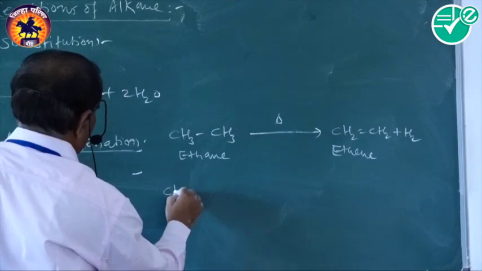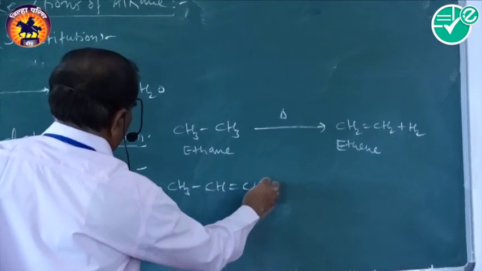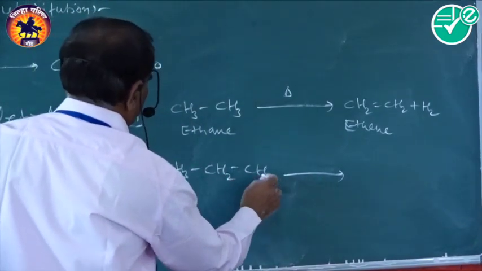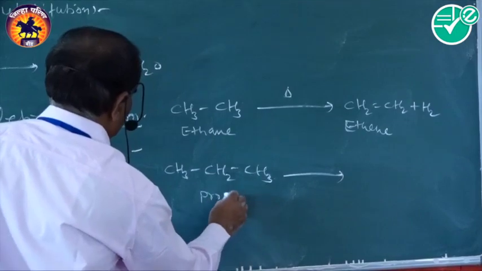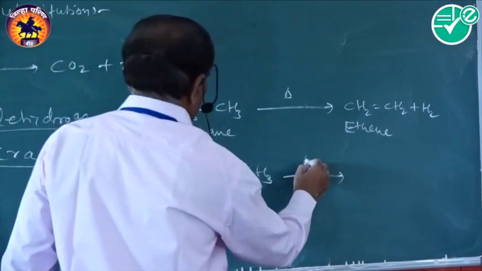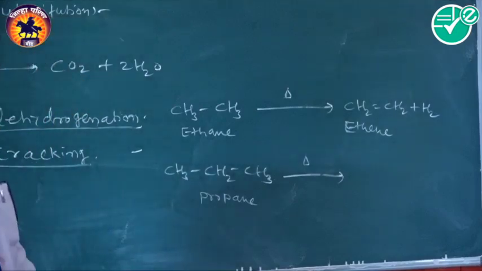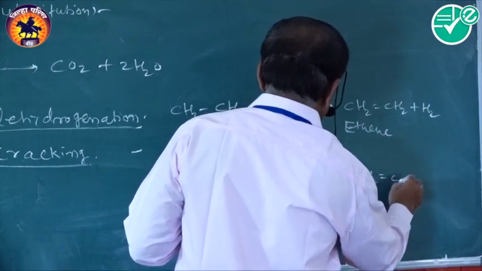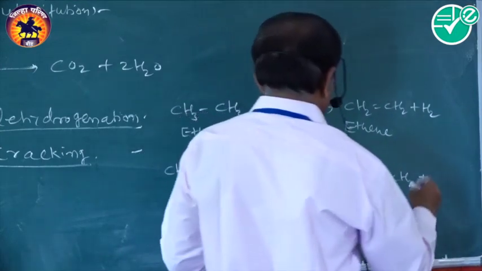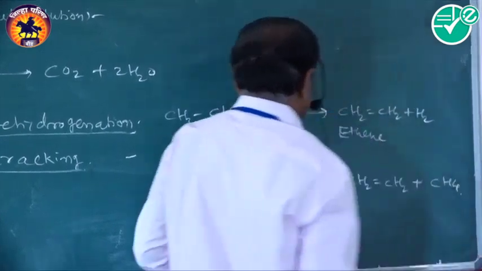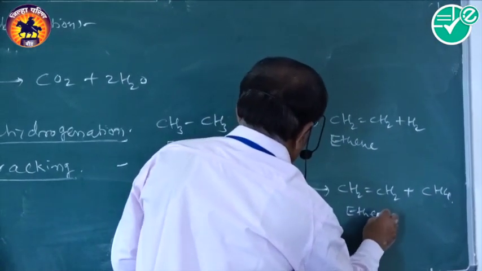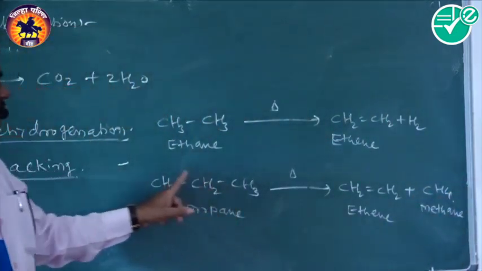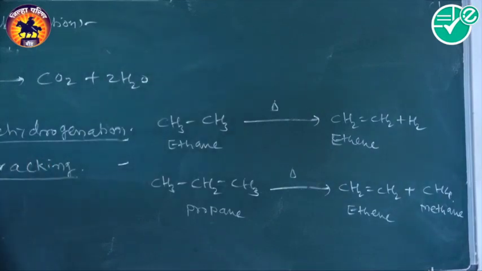Cracking example is CH3CH=CH2, sorry, that is propane, which on thermal decomposition forms a lower alkene, that is CH2=CH2, plus a lower alkane, that is CH4. So that is ethene and methane. So this type of reaction is called pyrolysis reaction.